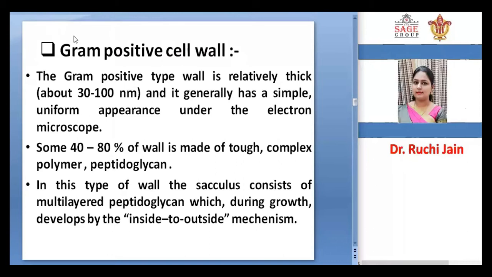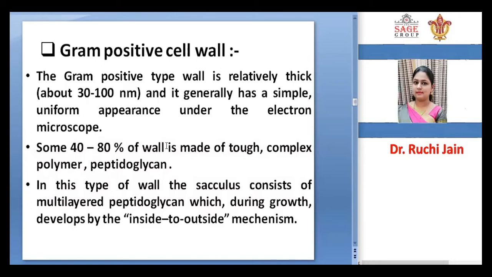There are two types of bacteria, one is gram-positive and one is gram-negative. So the gram-positive cell wall is relatively thicker than the gram-negative cell wall. It is about 30 to 100 nanometer and generally has a simple uniform appearance under the electron microscope.